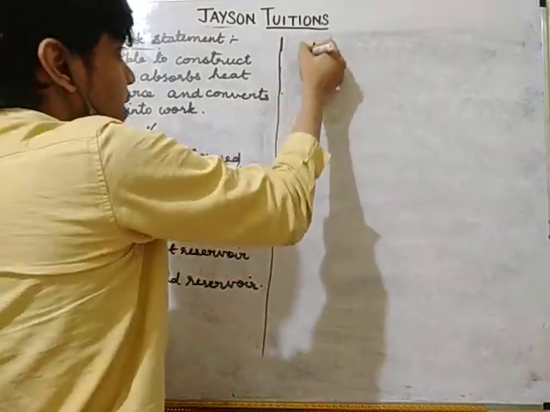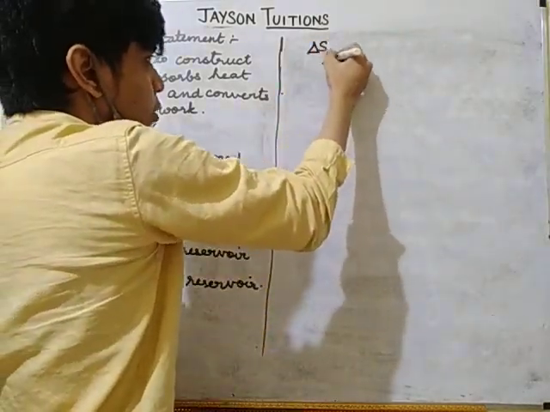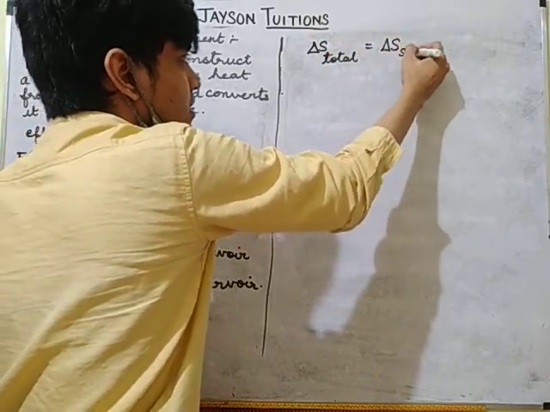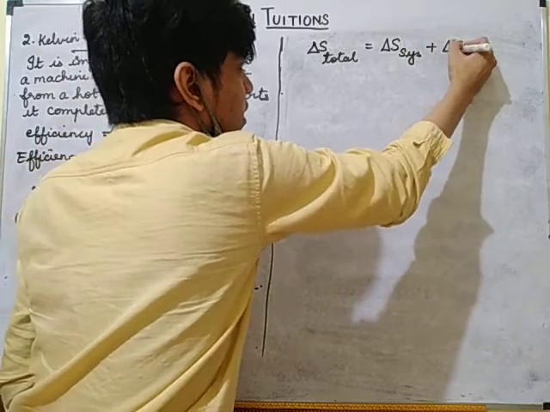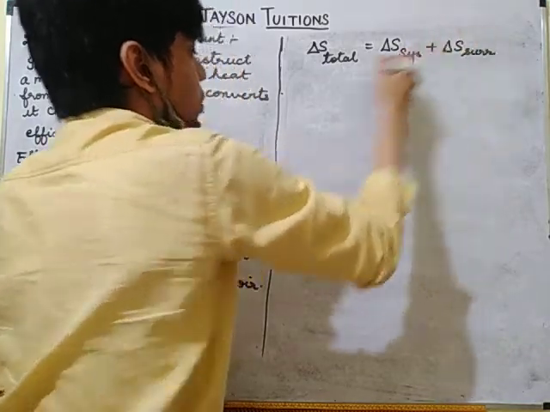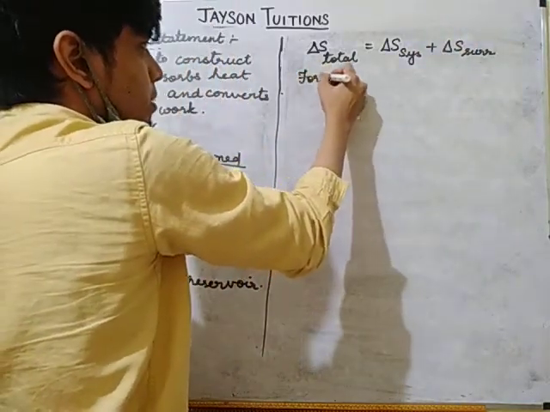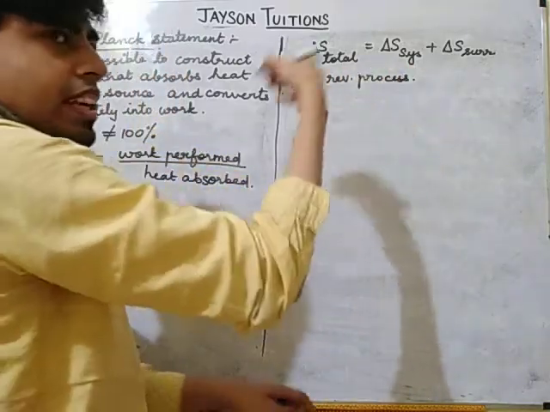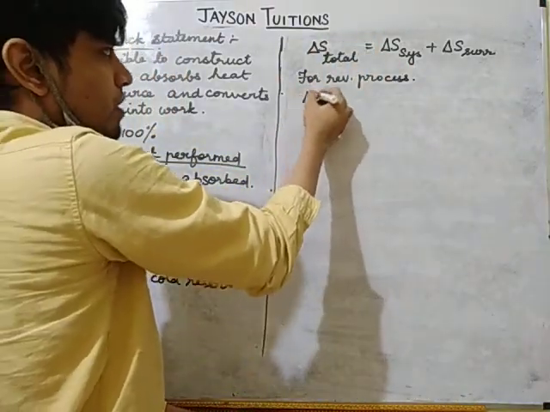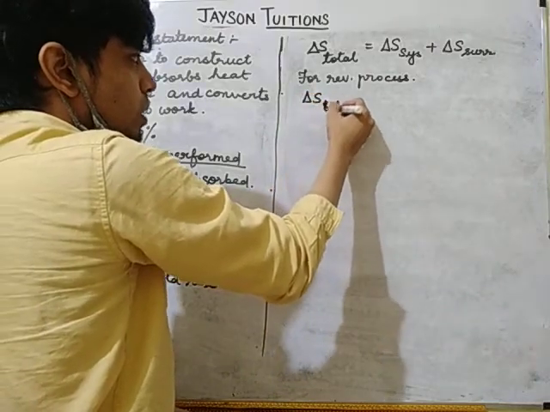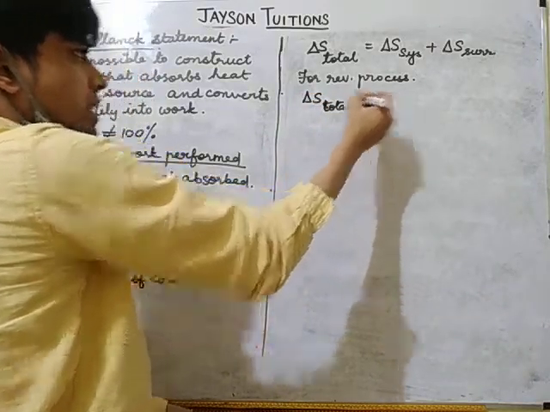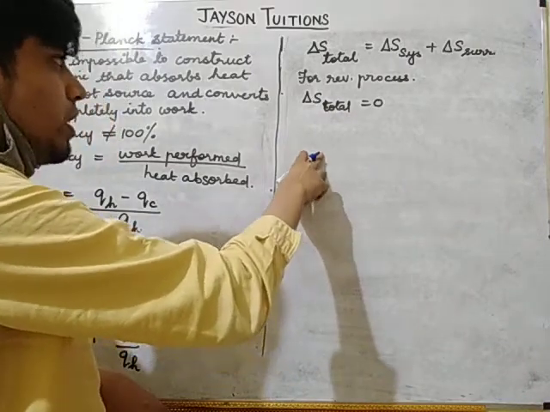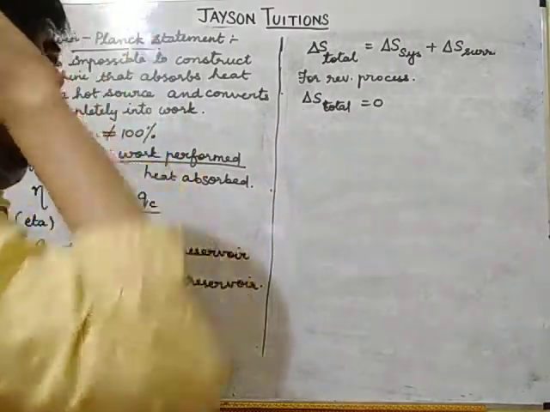You know that delta S total is equal to delta S system plus delta S surroundings. For the reversible process, we already studied in the entropy statement that delta S total will be equal to 0. So delta S total, what is the formula for delta S?